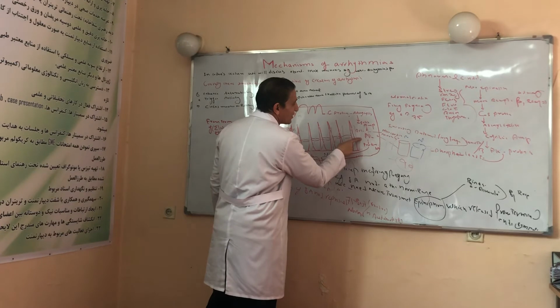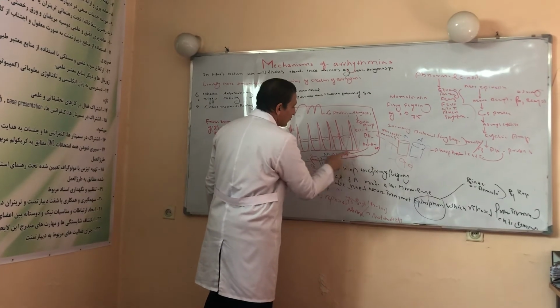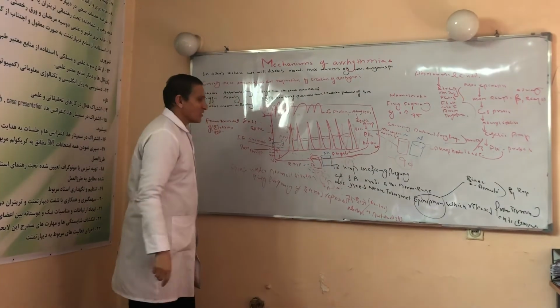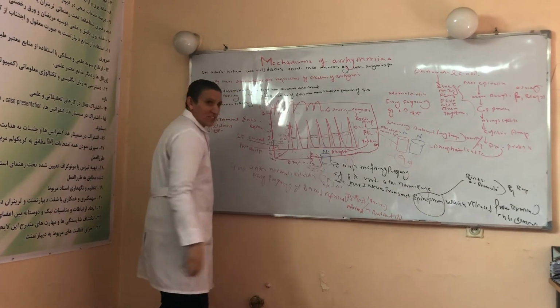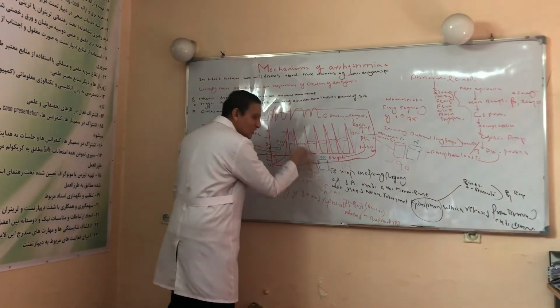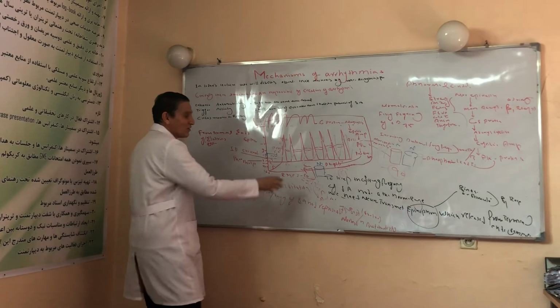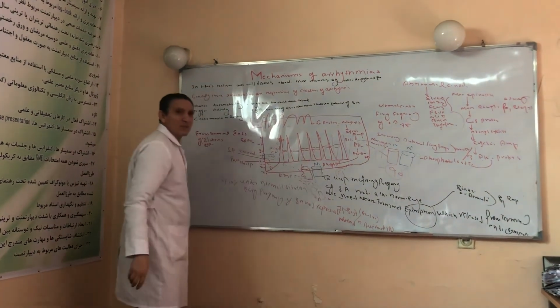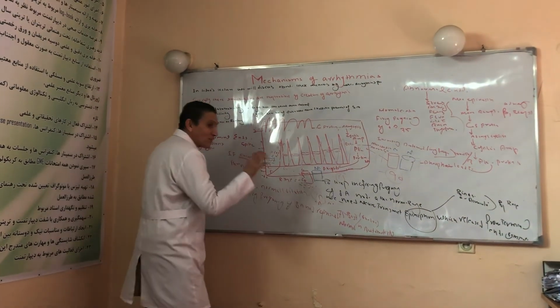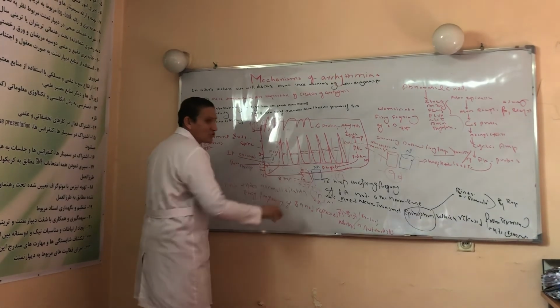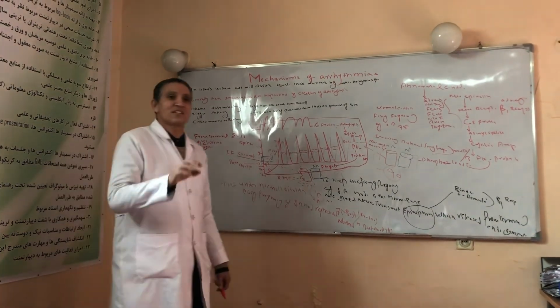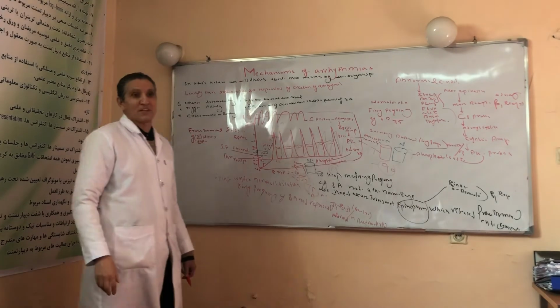Finally, protein kinase, and protein kinase leads to phosphorylation of the sodium and calcium channels. Since this is a normal condition, a lesser amount of channels are phosphorylated. So a lesser amount of sodium and calcium enters the cell, keeping the firing frequency of the SA nodal cells in the range of 75 beats per minute.